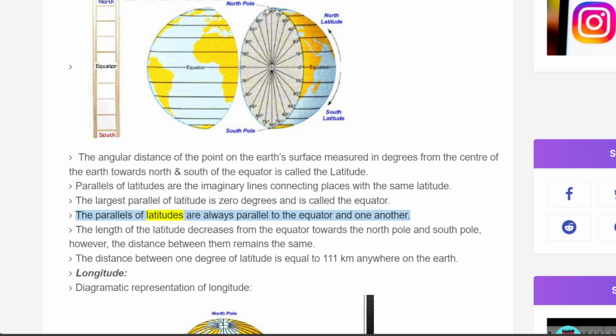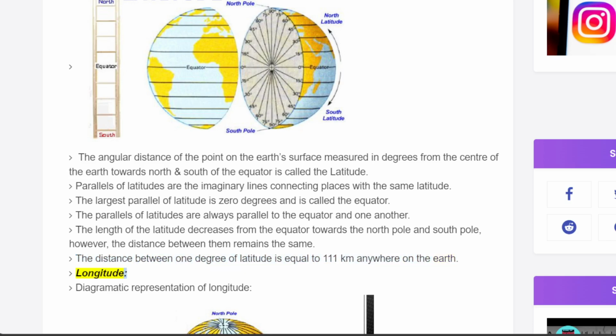The parallels of latitudes are always parallel to the equator and one another. The length of the latitude decreases from the equator towards the North Pole and South Pole, however, the distance between them remains the same. The distance between 1 degree of latitude is equal to 111 kilometers anywhere on the Earth.